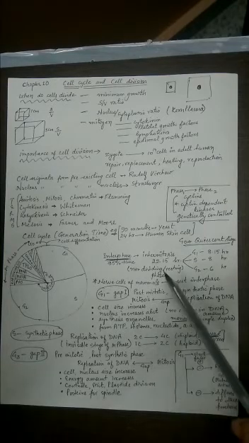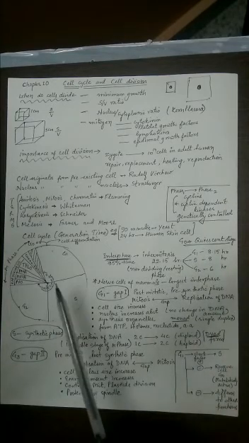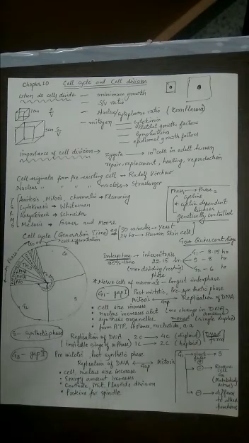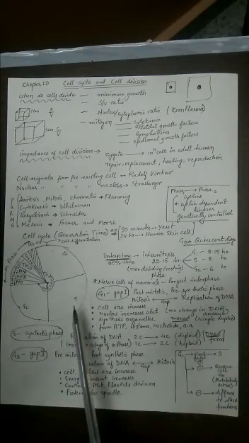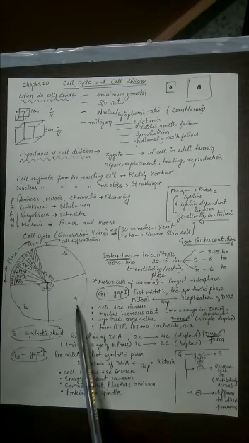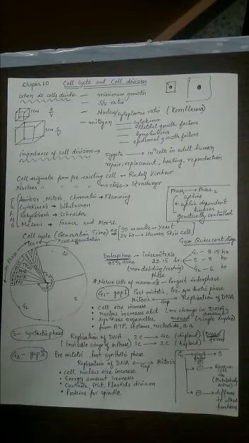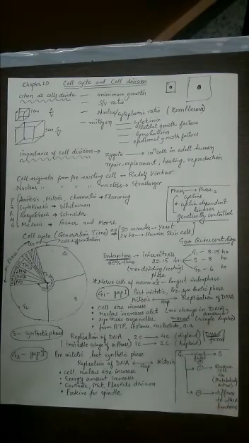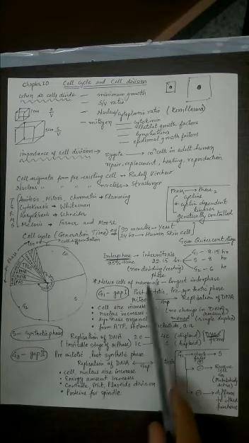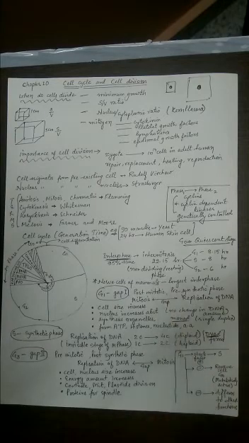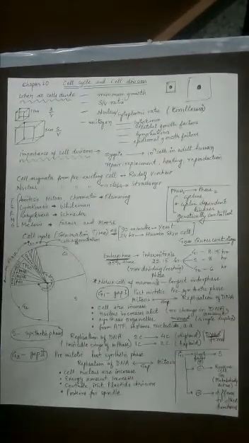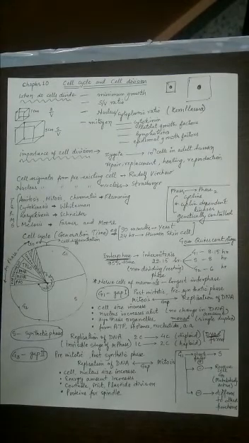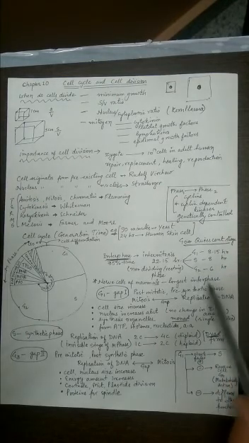Now interphase is divisible into 3 steps. Those 3 steps are G1, S and G2. The first step is G1, the second subphase is S, and the third one is G2. Now I have mentioned that for the human skin cell, which requires 24 hours to complete the cell cycle, interphase lasts for 22 hours and 15 minutes, and out of that G1 consumes 8 hours 15 minutes, S consumes 8 hours, and G2 consumes 6 hours.